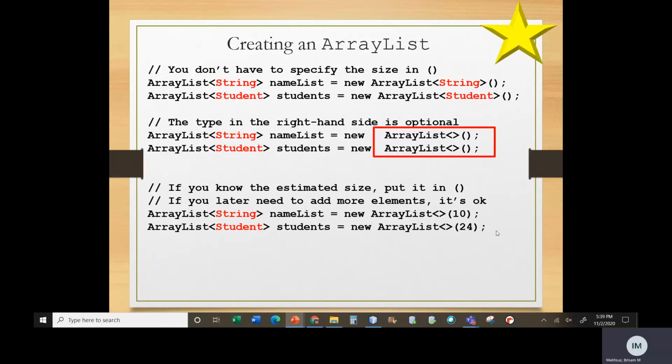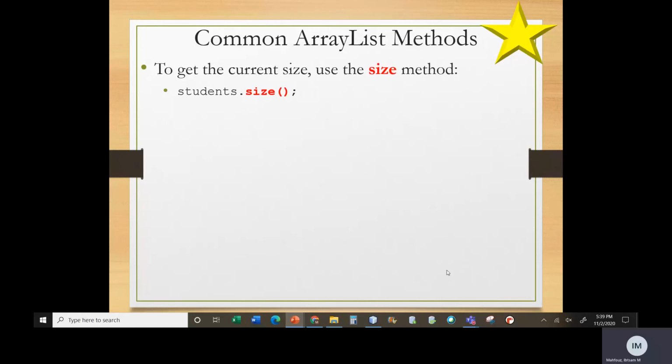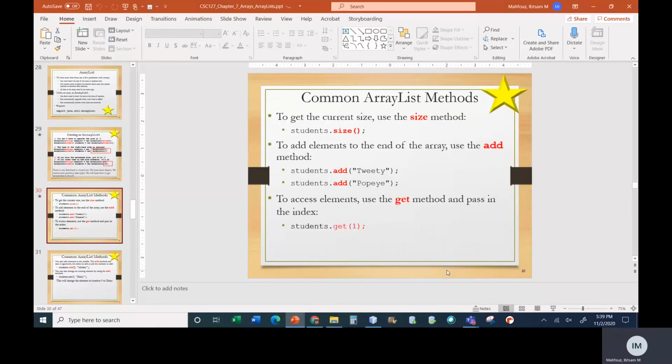Now, am I limited to this? No. If I want to make it bigger later, I can. And like I said, the only drawback of ArrayList is that we must store objects. We can't do primitive data types. Okay. So let's go and start creating some array lists.